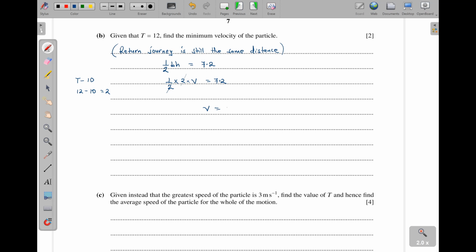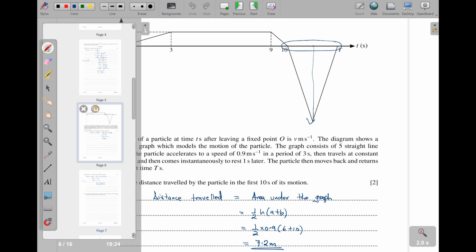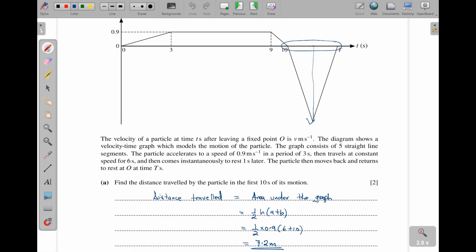But we are going to put that negative there because they didn't ask for speed, they asked for velocity, and it is moving in the opposite direction. Even from here, you can easily see that the value of v is below the t-axis, so it has to be a negative.